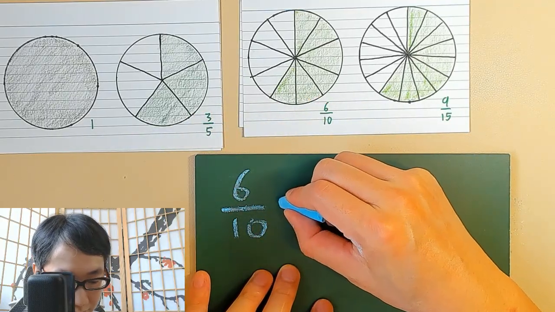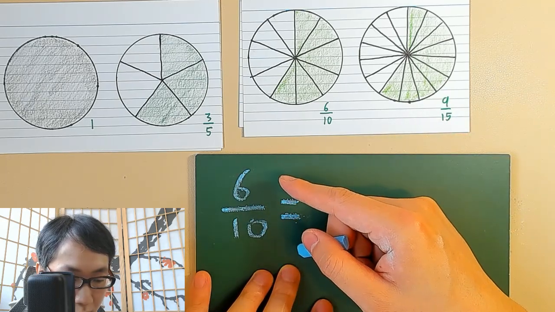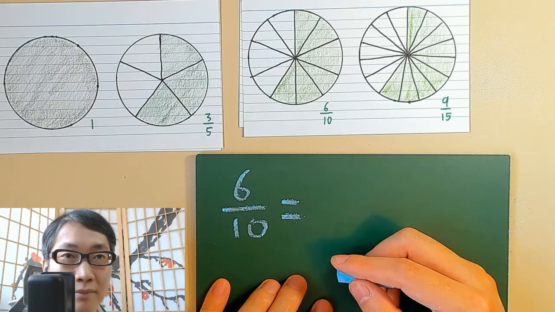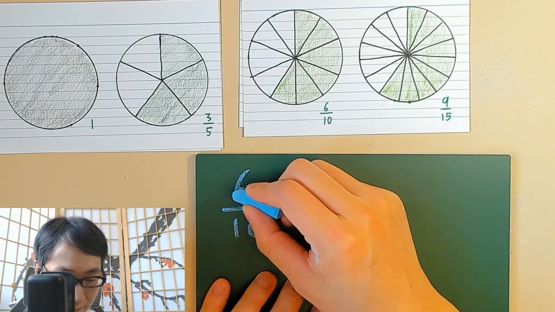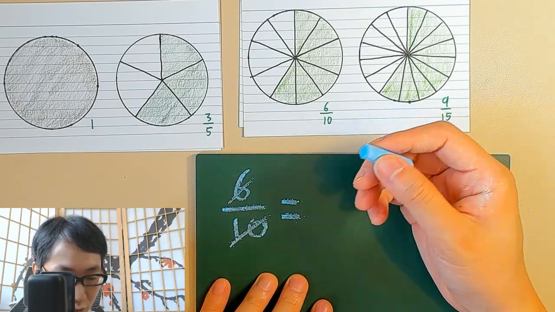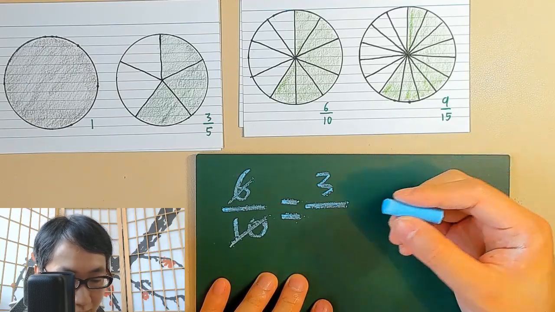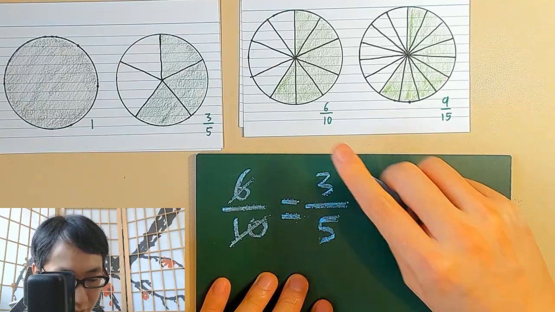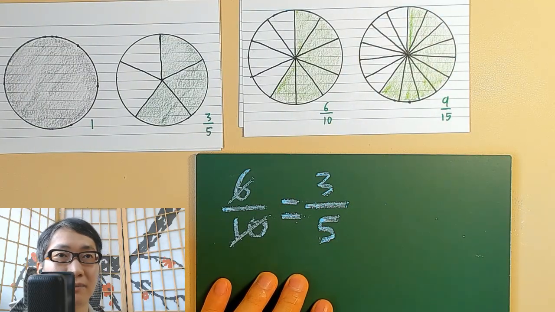So then we divide both the numerator and the denominator by a common factor. We should be doing 2 here. So then 6 divided by 2 will be 3, and 10 divided by 2 will be 5. And we get the simplified version of the 6 over 10.